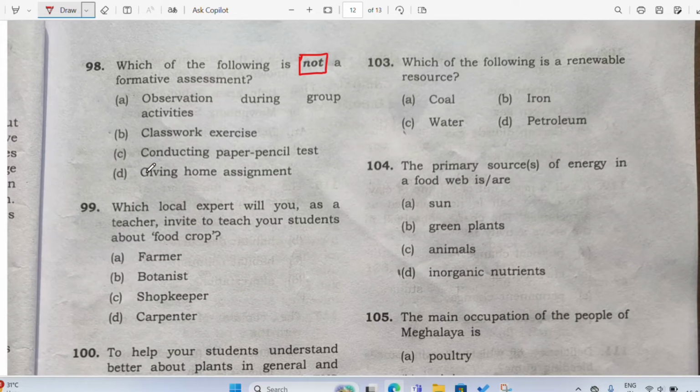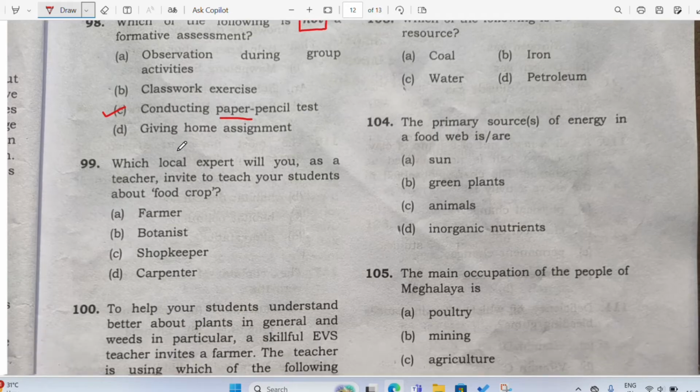Wrong answer means the right answer. So which one is the wrong answer here? Of course, when you see pen pencil, this is summative assessment. This is not formative assessment. So this is your correct answer. All right, this is the wrong statement. So this is your correct answer since they are asking a negative word. And not is given here, right?